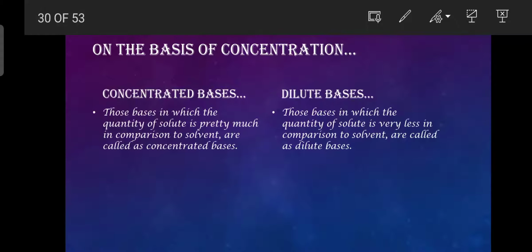For example, you have concentrated NaOH whose pH value is almost 14. It is a concentrated base because the level of base in the solution is quite high. But if you add water to it so that the pH value decreases to 8, then we will call that a dilute base, right?